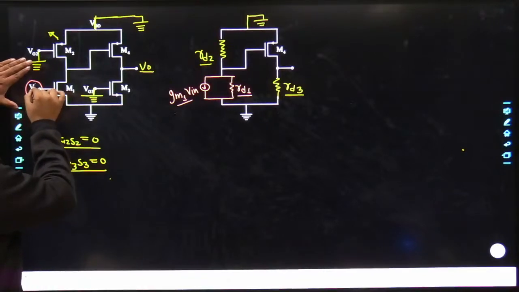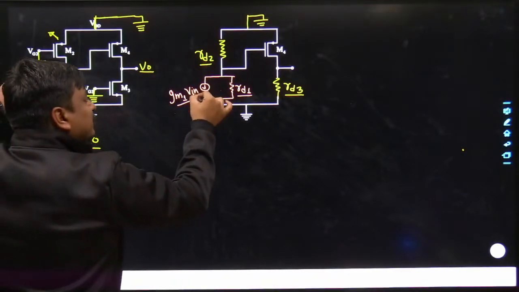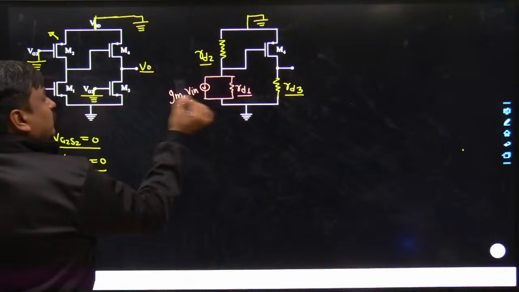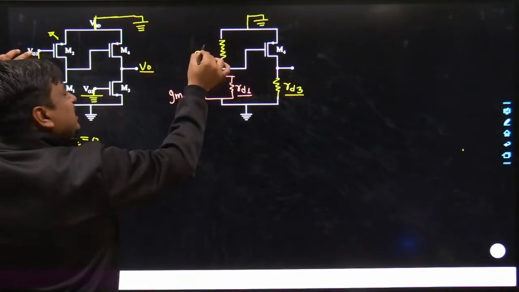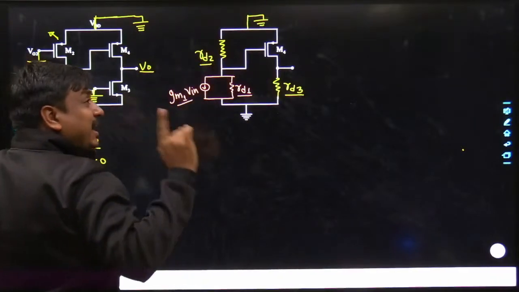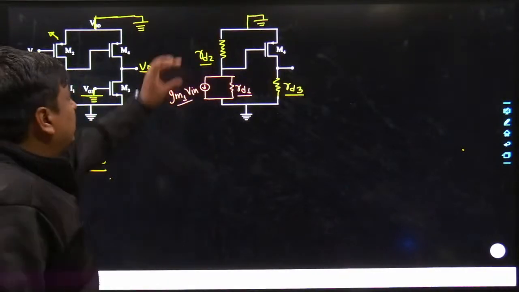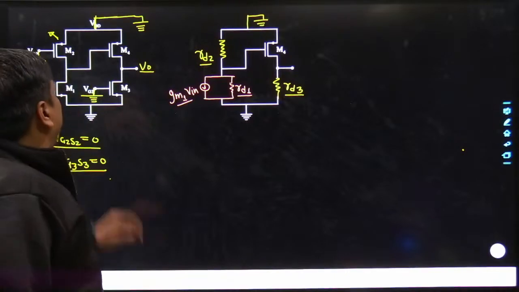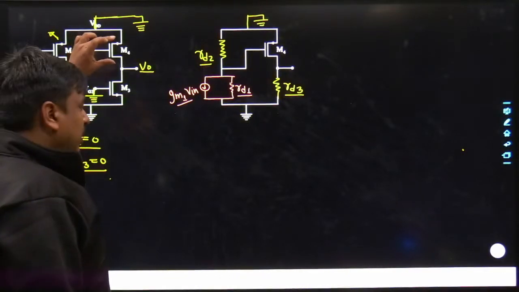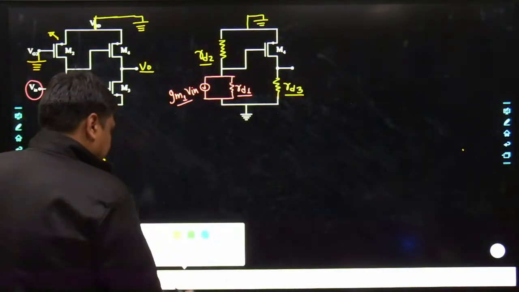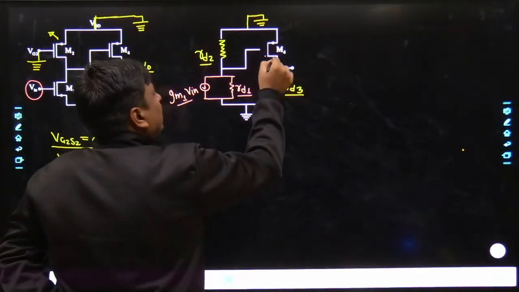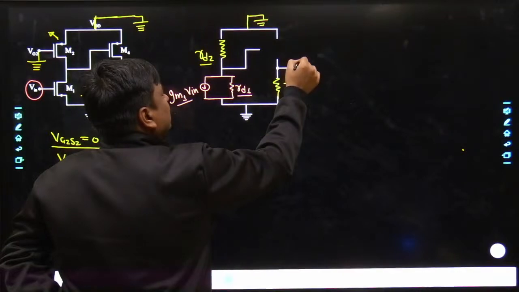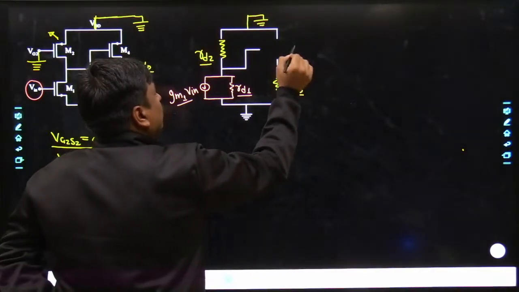Now you can see very well. Here Vin is live, so definitely the complete replacement has to be done in place of M1, which we have done. Now here VG2S2 is 0, so definitely gm VG2S2 became 0, and as the current becomes 0, it becomes open circuited. Only RD2 would come into the picture. Similarly, if we talk about the M4, tell me, would only the drain resistance come into the picture, or would the gm also come into the picture?